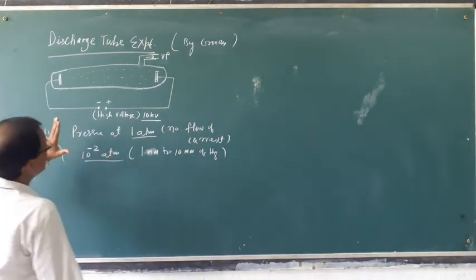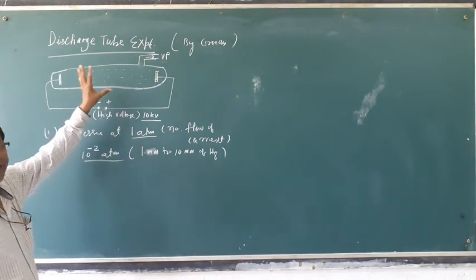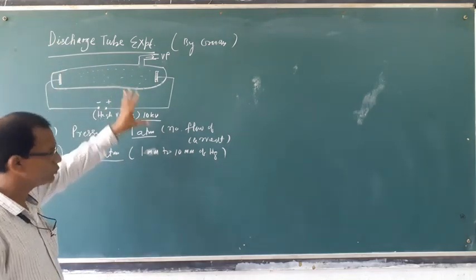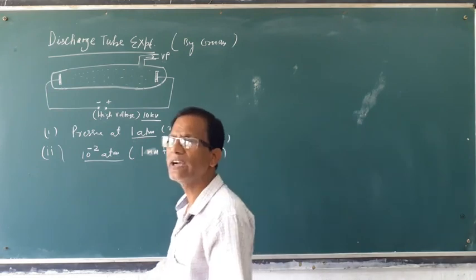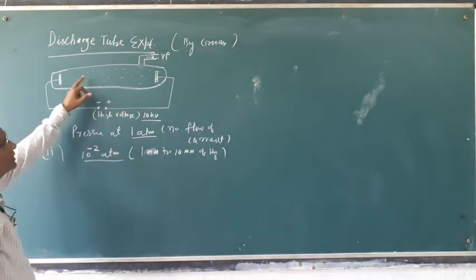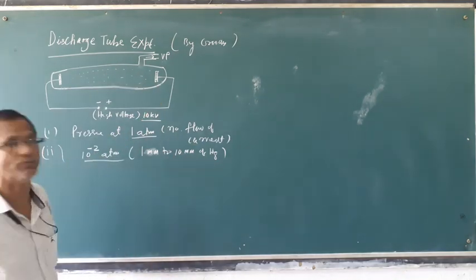Then a particular glow of light appears inside the discharge tube. The gas is illuminated in different colors, and the color depends upon the nature of the gas filled inside the tube.